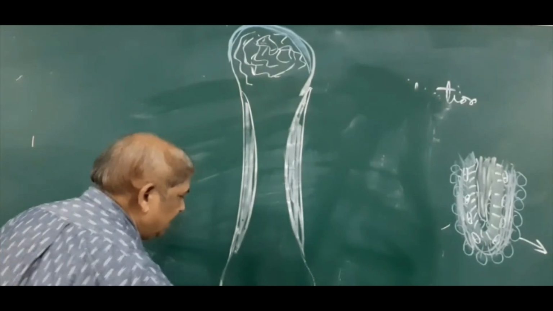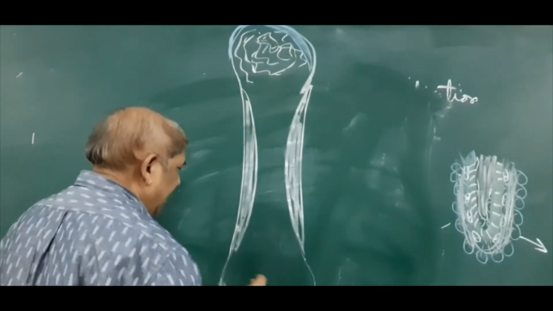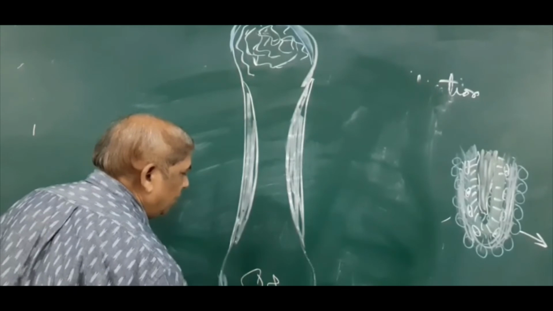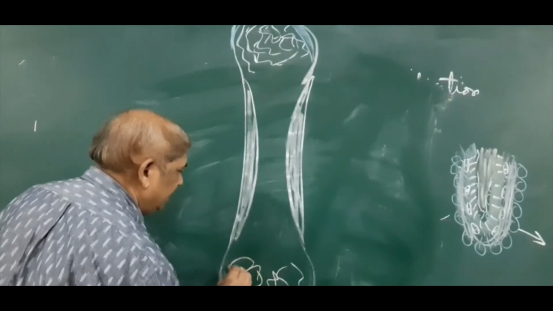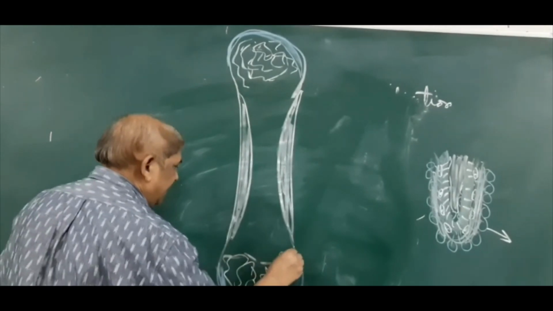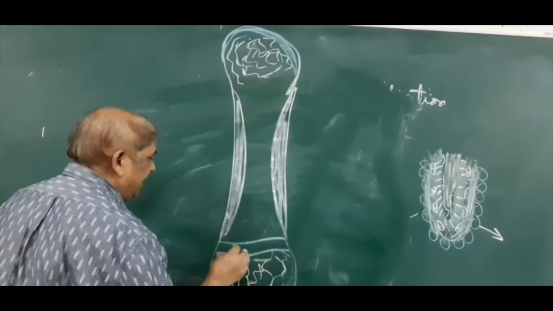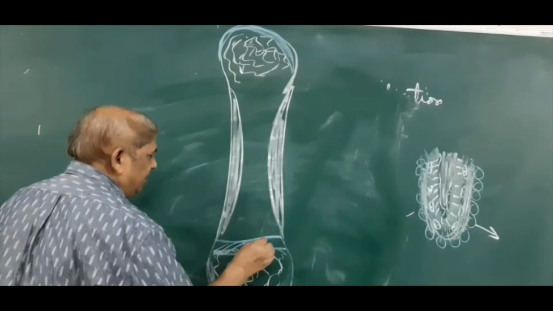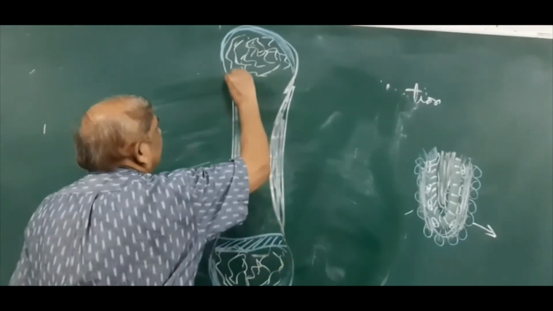Similarly, there will be articular cartilage here. This is the epiphyseal bone at the lower end, again a spongy bone, and then the intervening plate, called the epiphyseal plate, which is still cartilaginous.